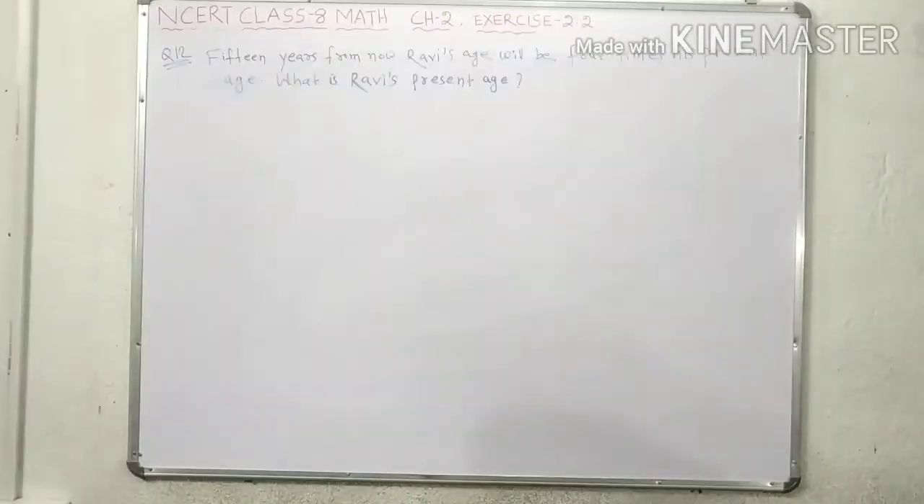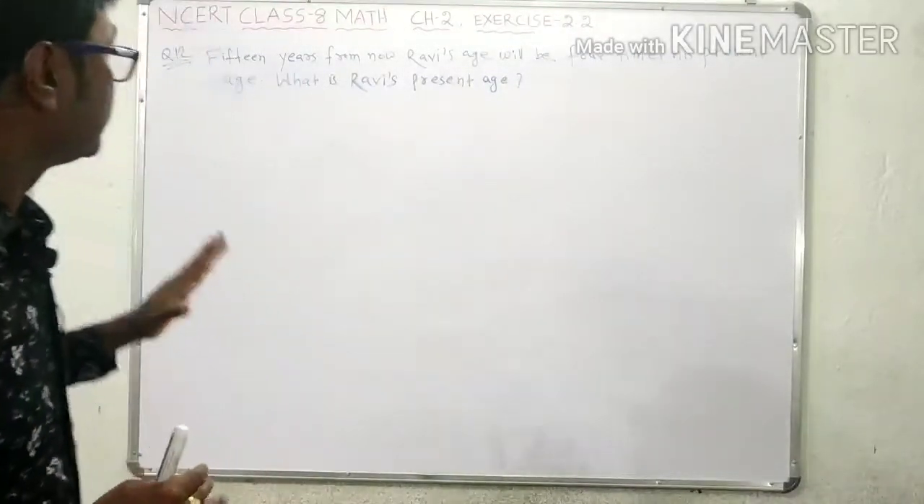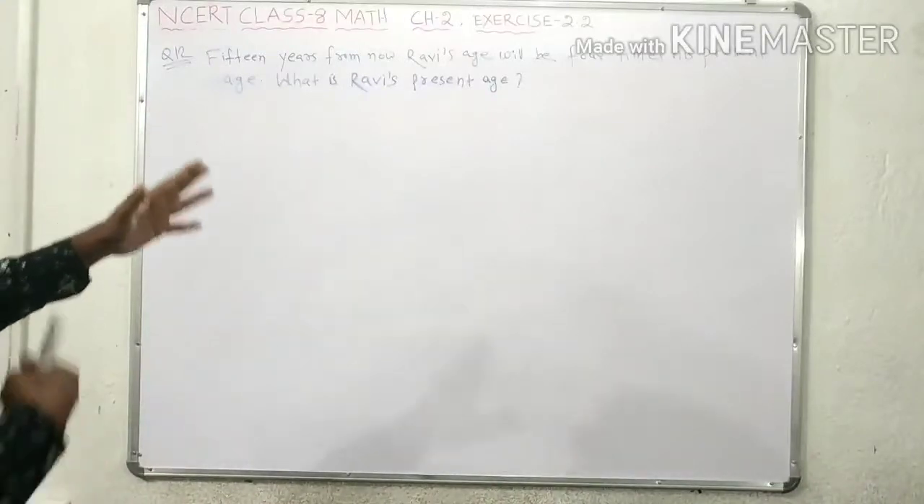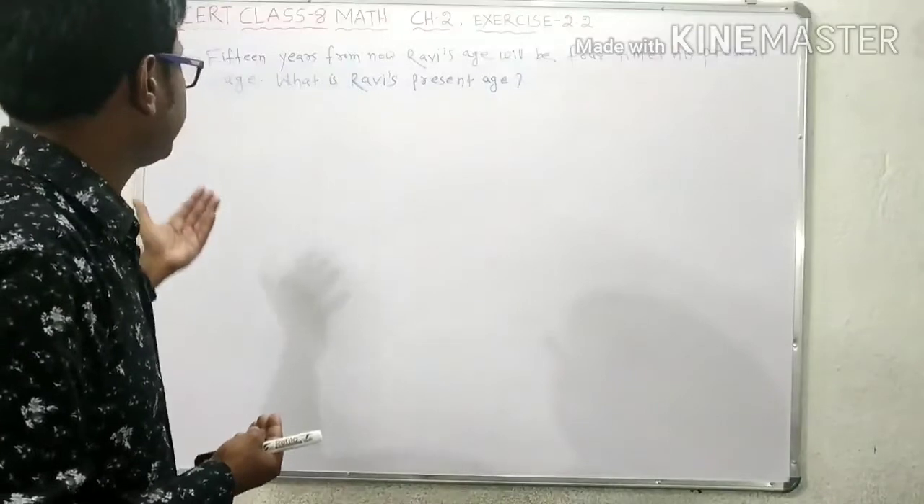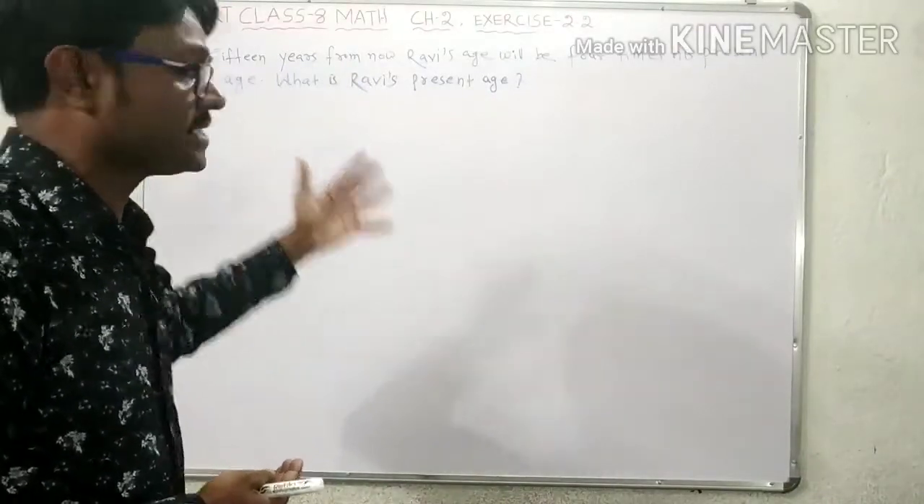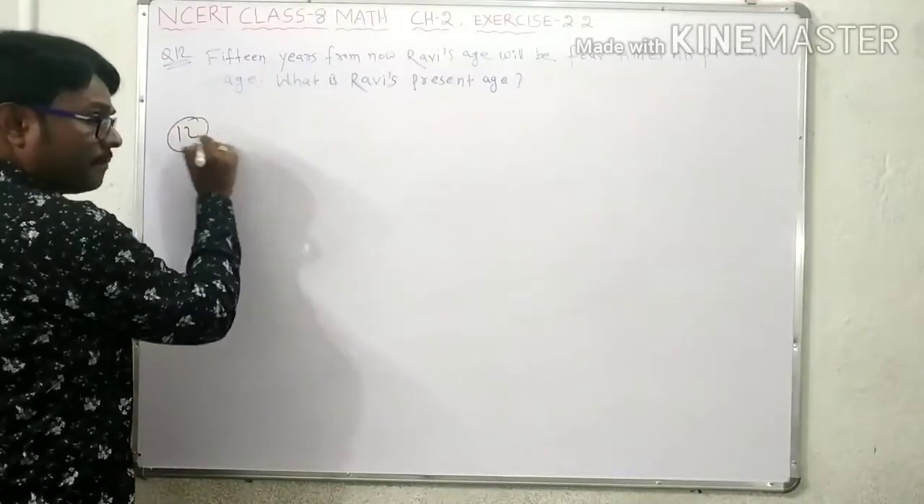Okay. So now come to question number 12. See the question. 15 years from now, Rabi's age will be 4 times his present age. What is Rabi's present age? It is a very simple question, students.